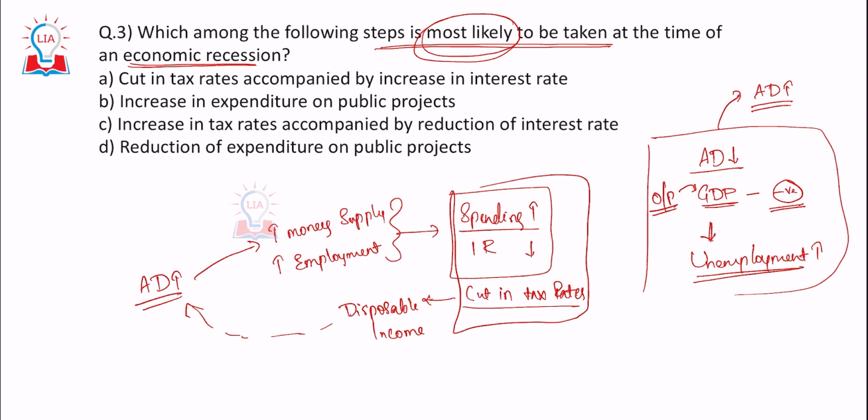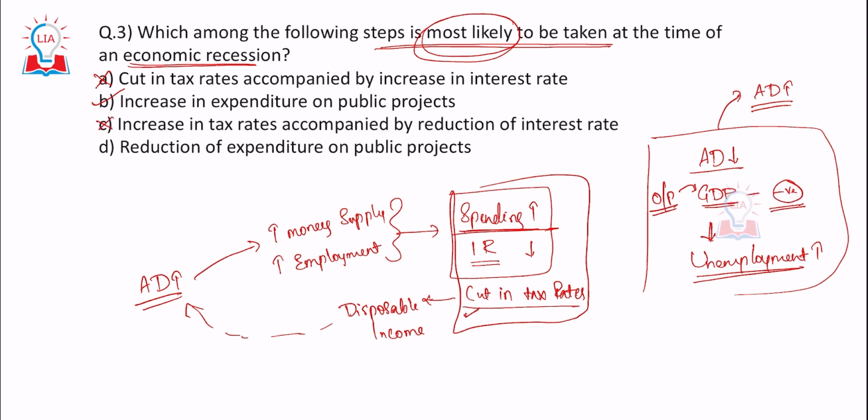Cut in taxes accompanied by increase in interest rate. If you increase the interest rate, again the money supply would reduce. So the first option is not the right one. Increase in the expenditure on public projects. Look at this, spending increase, yes. Increase in tax rates. When you increase the tax rates, obviously here we are saying we have to cut the tax rates. So C is wrong.